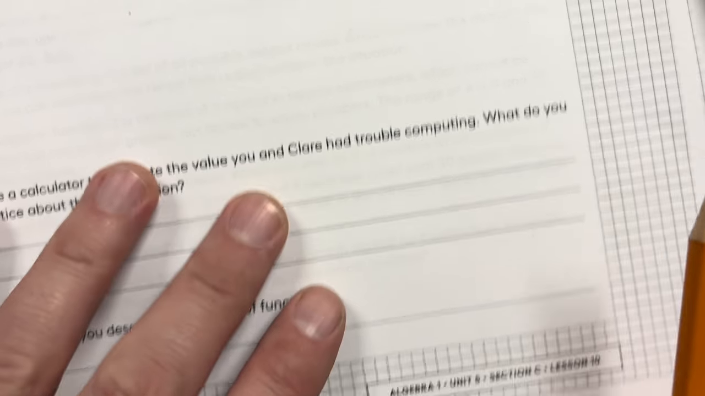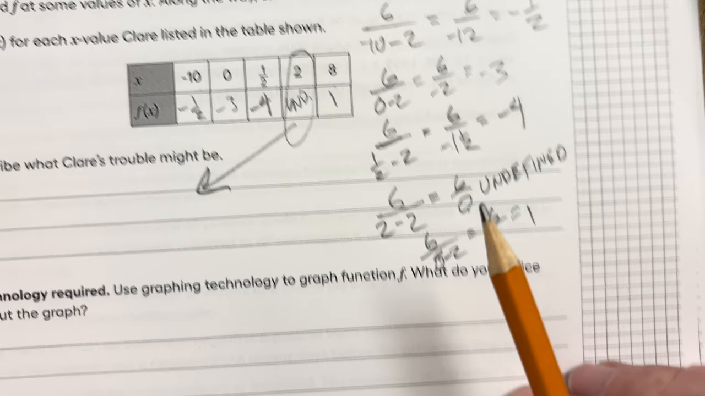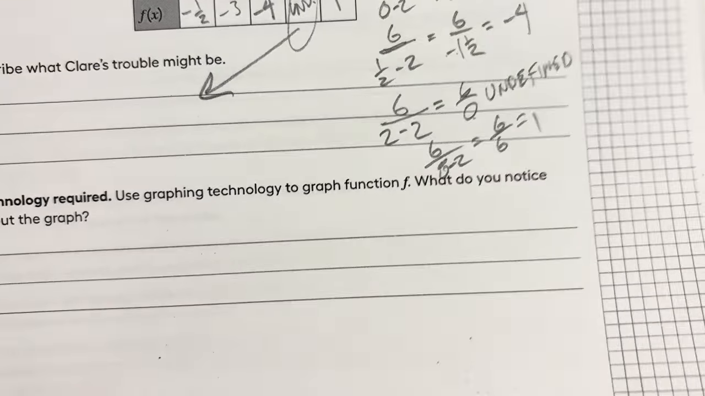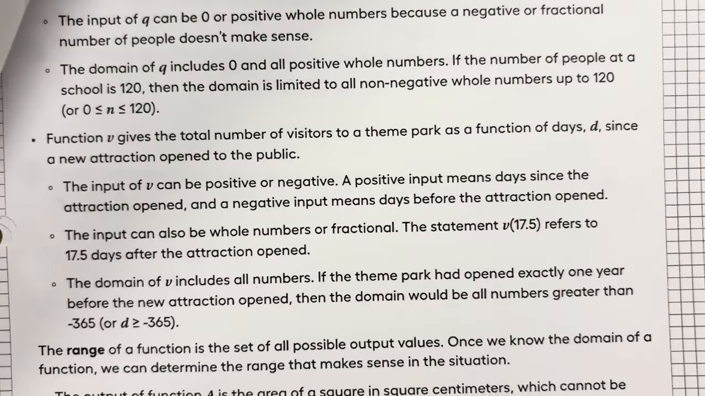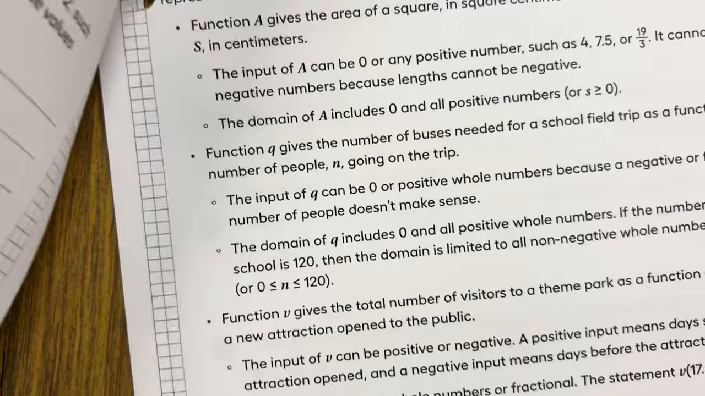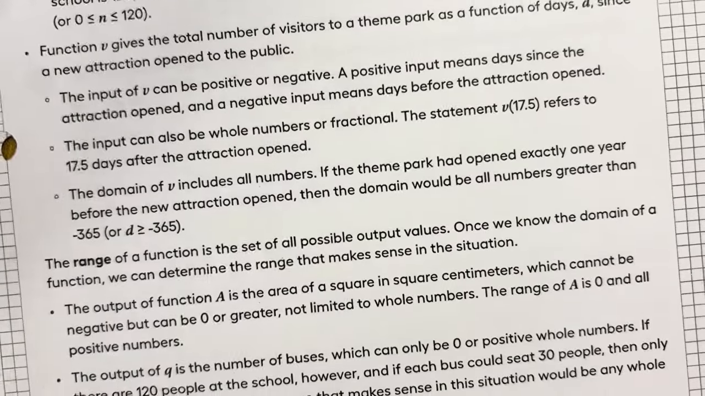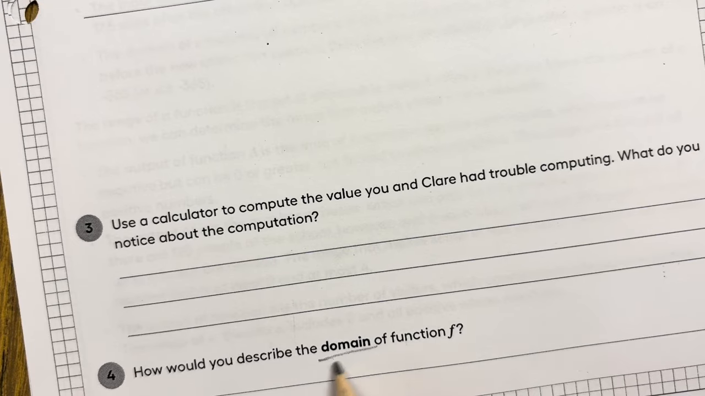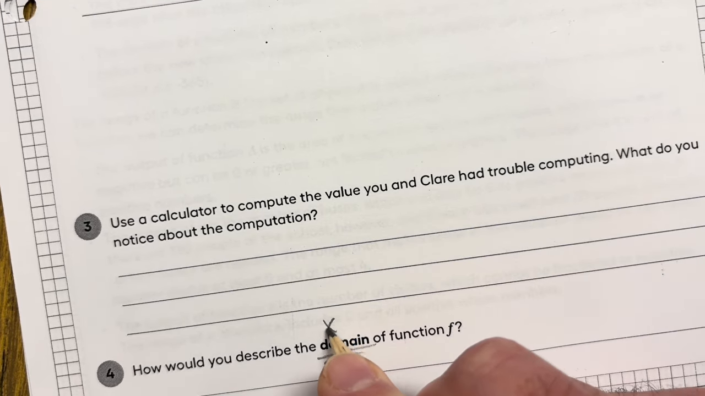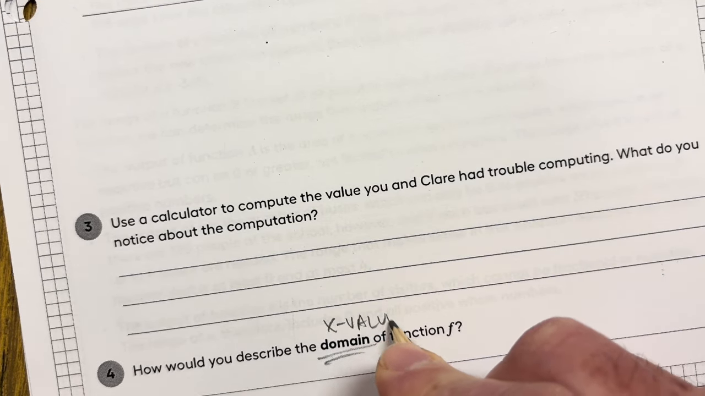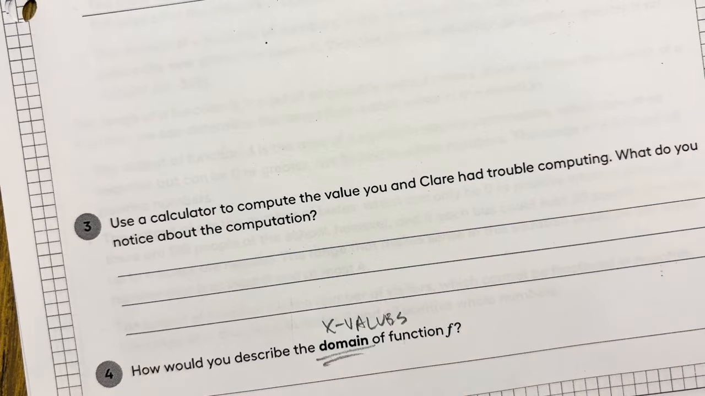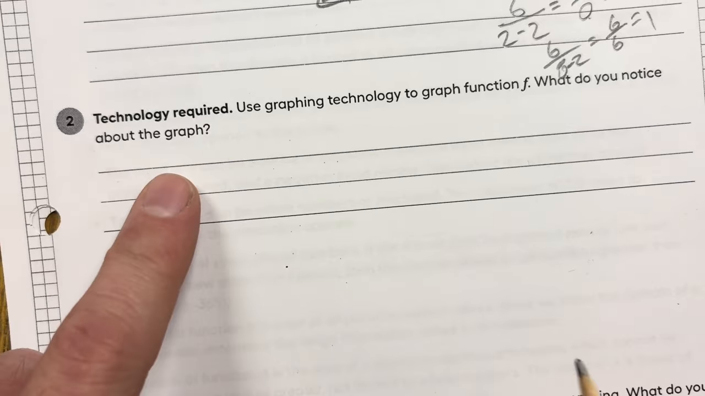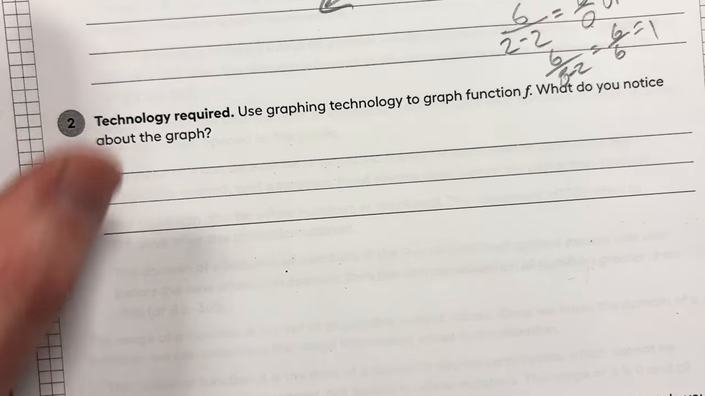Let's go ahead. Notice you haven't seen anything about domain here until the lesson summary. You'll see domain and range in the lesson summary. Domain is the x values that are included in the graph. We'll talk about that in a second. Let's graph this thing, and then we'll talk about it.